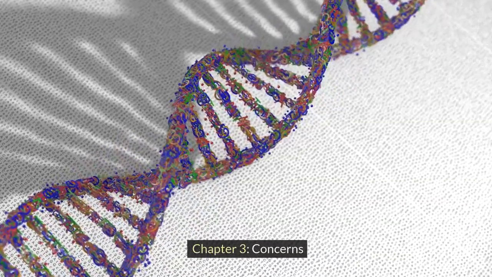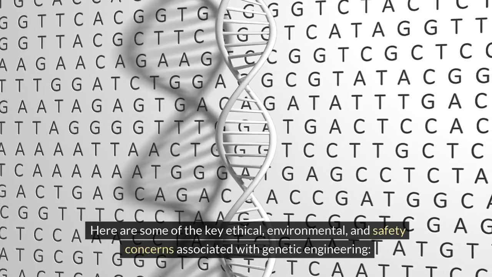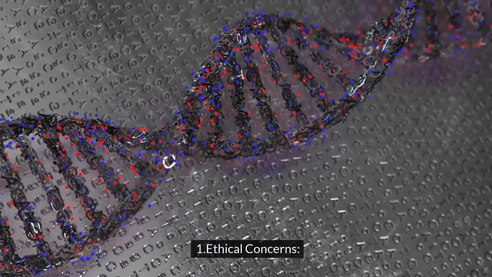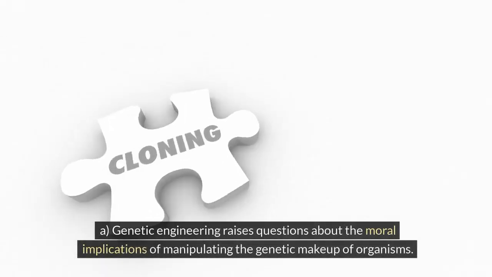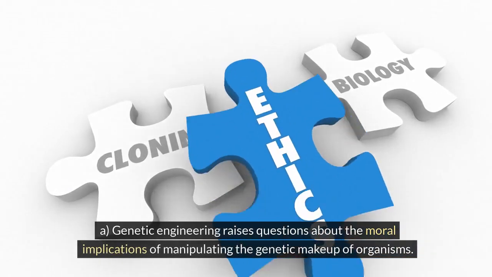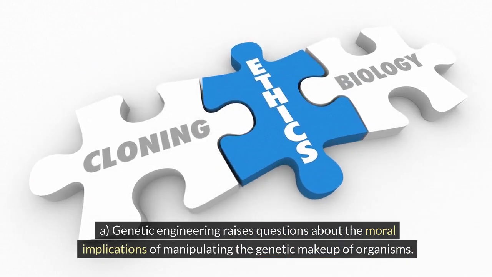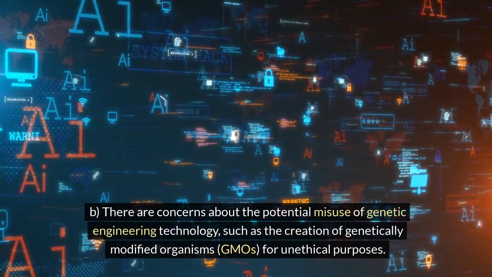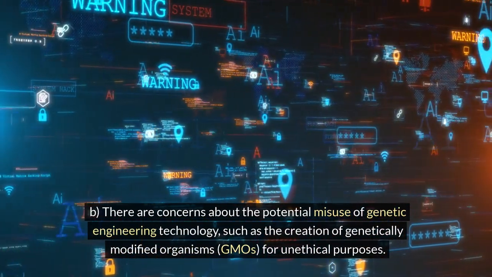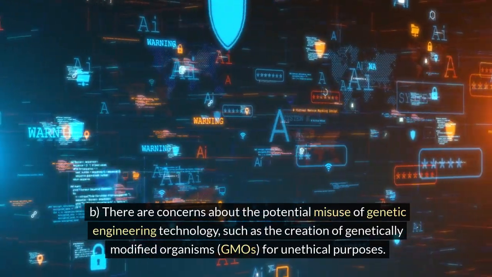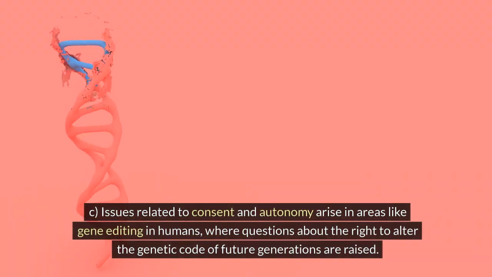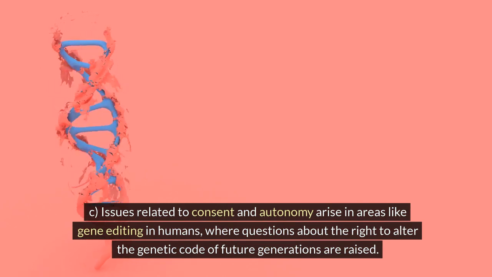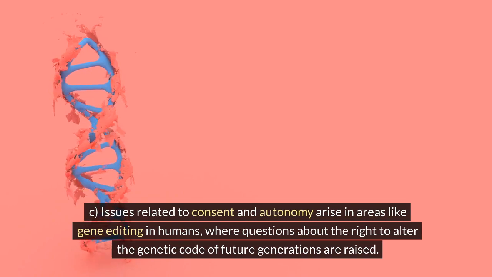Chapter 3, Concerns. Here are some of the key ethical, environmental, and safety concerns associated with genetic engineering. 1. Ethical concerns. A. Genetic engineering raises questions about the moral implications of manipulating the genetic makeup of organisms. B. There are concerns about the potential misuse of genetic engineering technology, such as the creation of genetically modified organisms, GMOs, for unethical purposes. C. Issues related to consent and autonomy arise in areas like gene editing in humans, where questions about the right to alter the genetic code of future generations are raised.